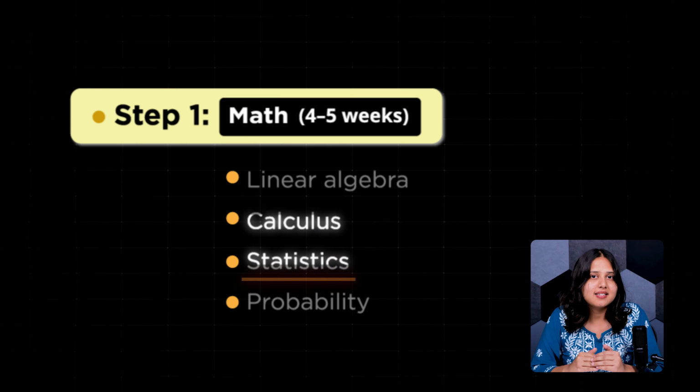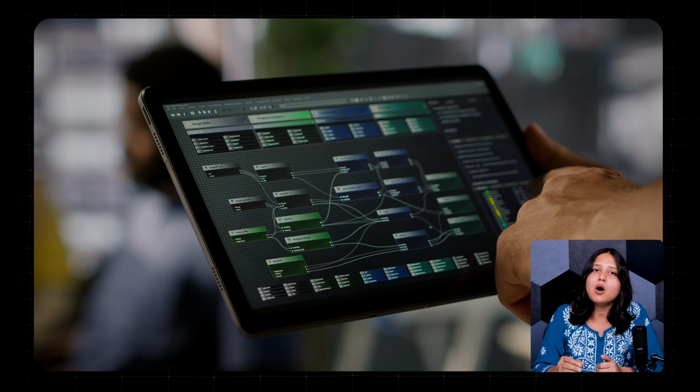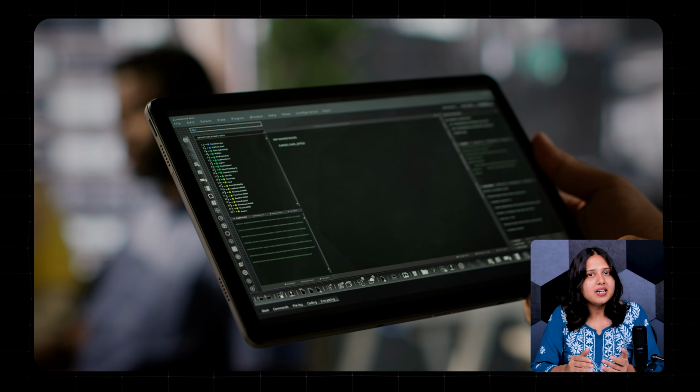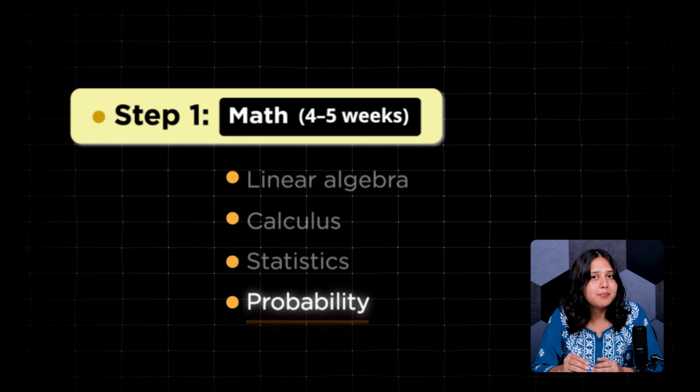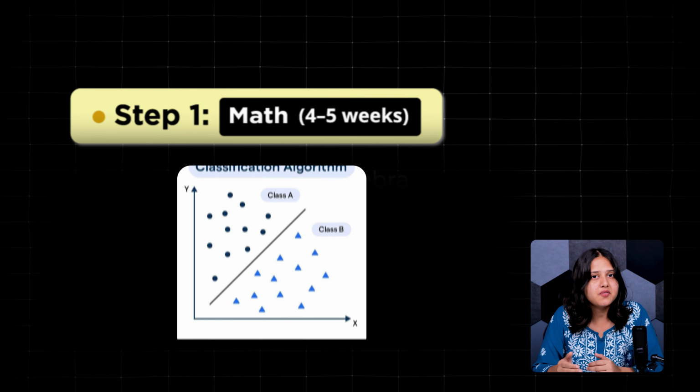Next, focus on basic statistics. It will help you understand your data, compare results, and measure how well your models are performing. Finally, learn some probability. This is important for understanding how models make predictions, especially in classification problems.